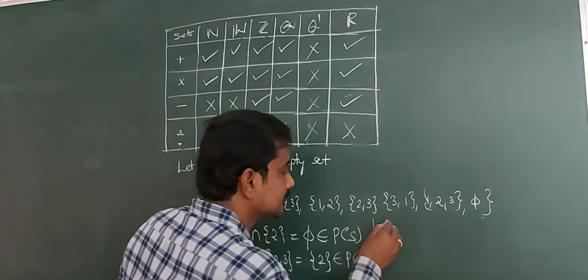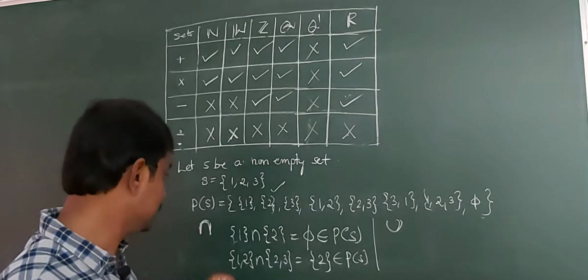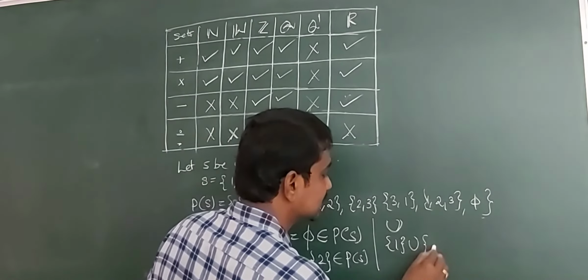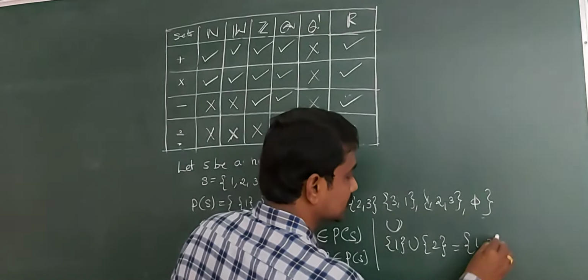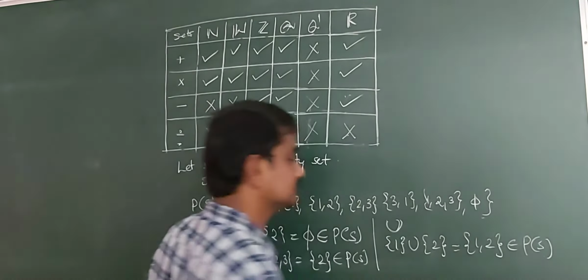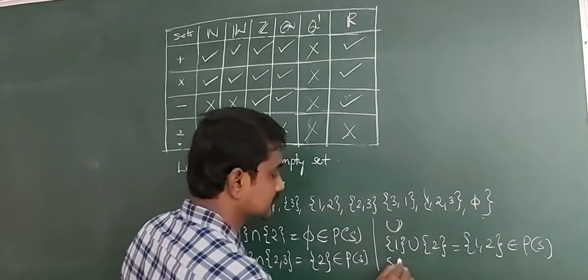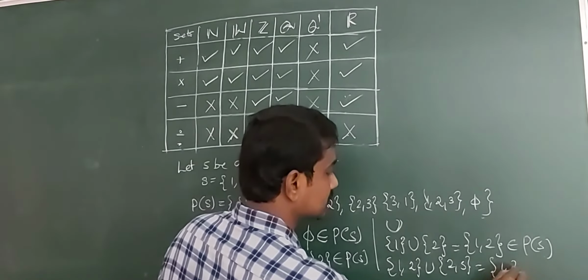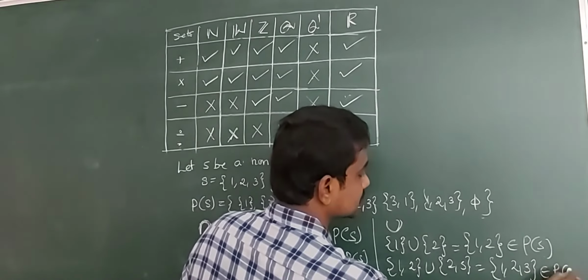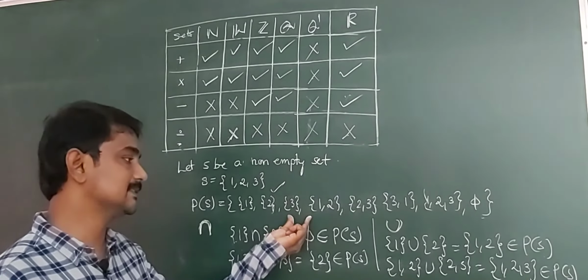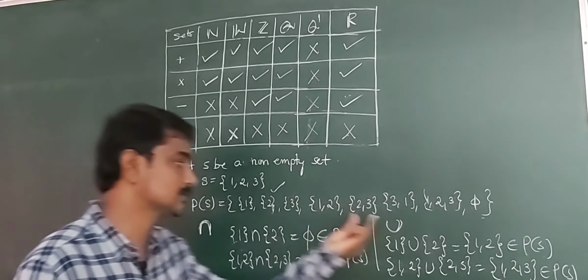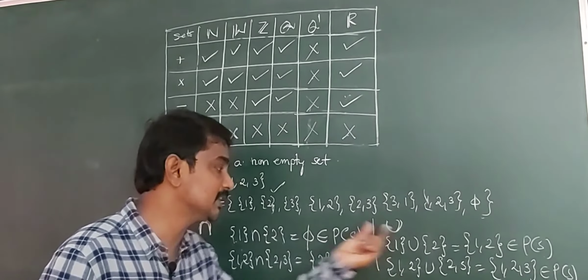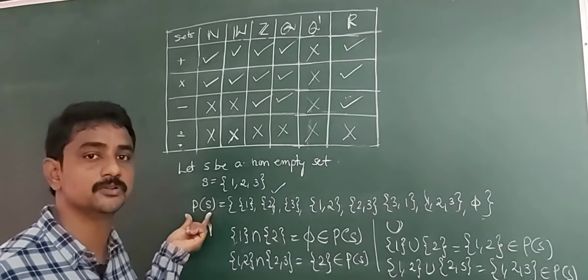Next, union. Clearly union is a binary composition on P of S. For example, singleton 1 union singleton 2 is equal to the set {1, 2}, which belongs to P of S. Next, again the set {1, 2} union the set {2, 3} is equal to the set {1, 2, 3}, which belongs to P of S. The union of any two sets belongs to P of S. So union is a binary operation on P of S. So intersection and union are binary operations on the power set of S.